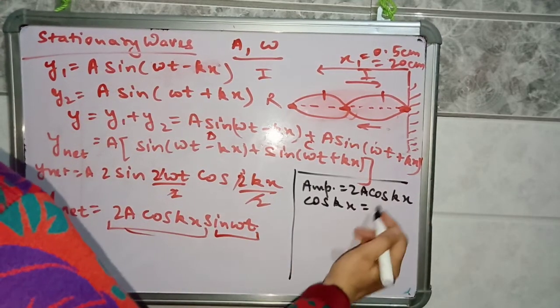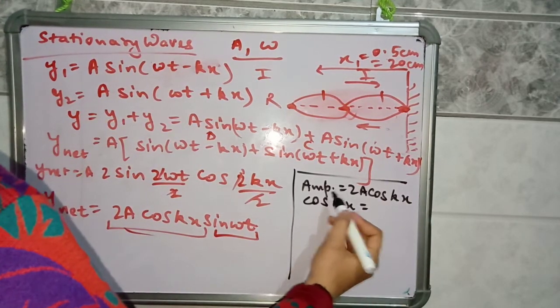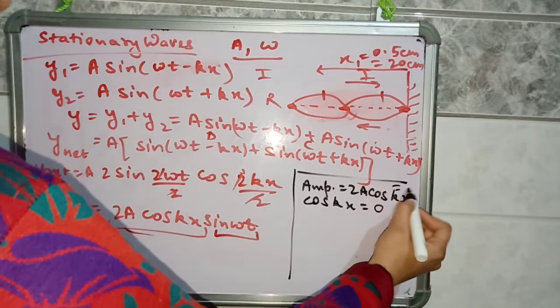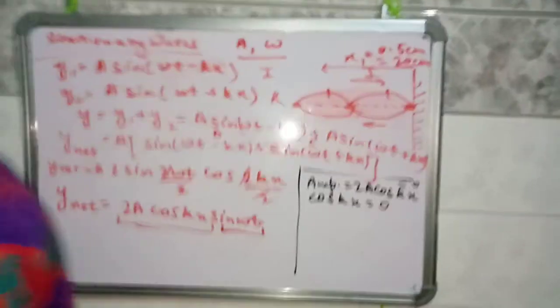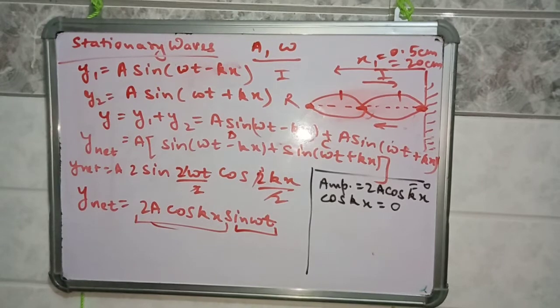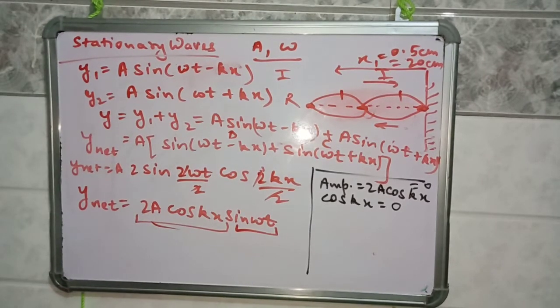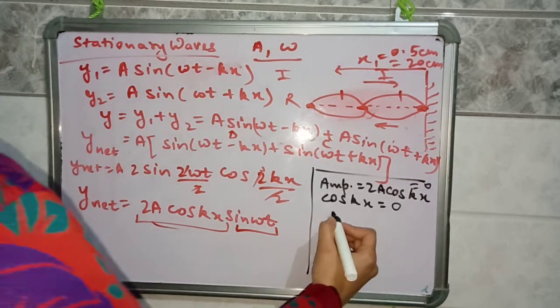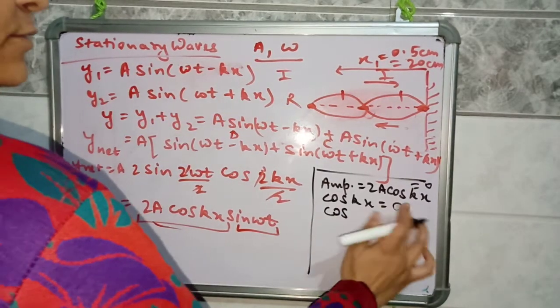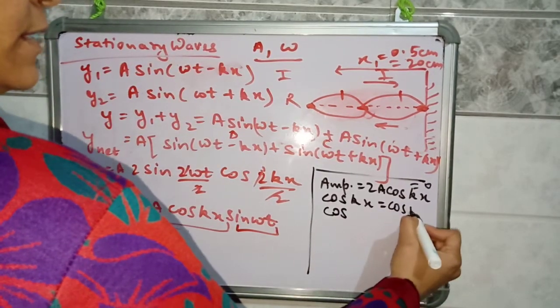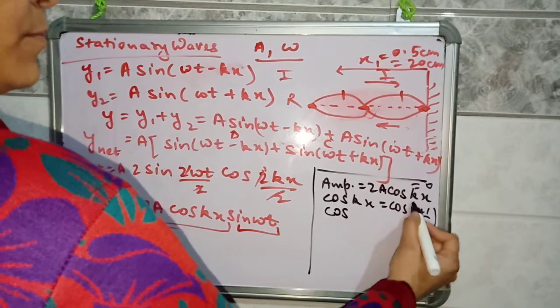So for amplitude to be 0, cos kx should equal 0. Cos kx is 0 at cos of n plus 1 by 2 pi.